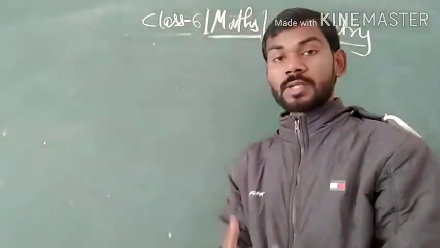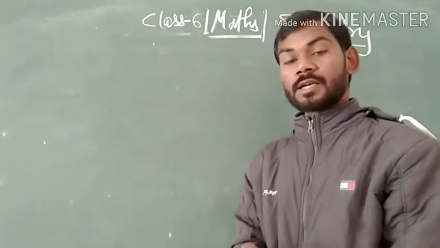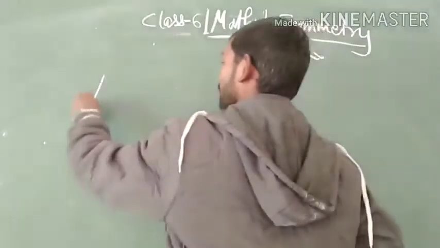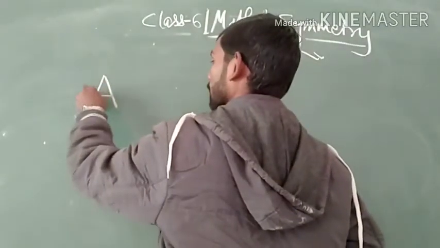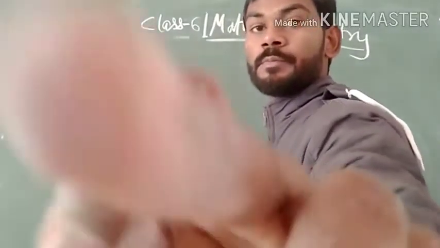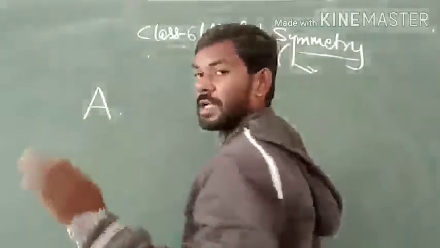If we take some letters of the English alphabet, we can see that they also have symmetry. Here you can see that the letter A also has symmetry.